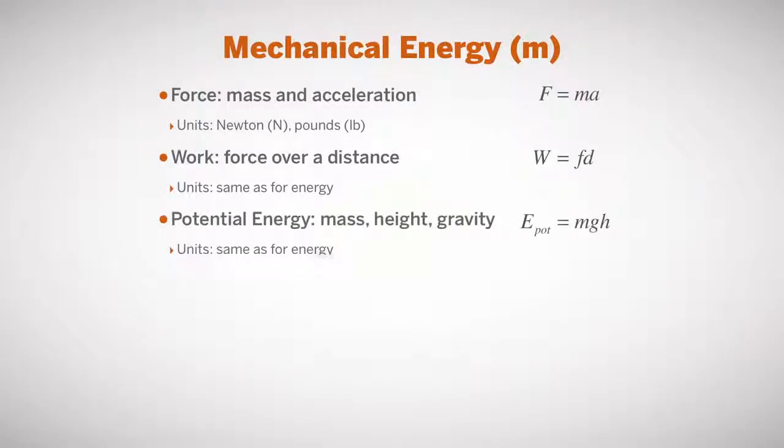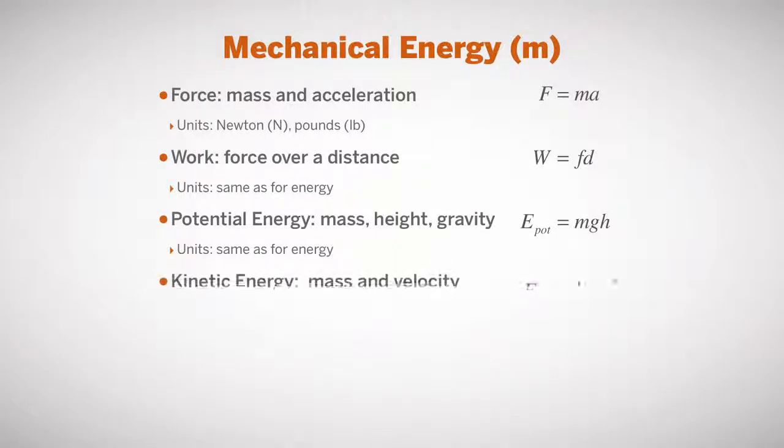There's also potential energy, which is that ball I was holding up. It has its mass, a gravitational potential, and a height above the ground. That's its potential for motion. So potential energy is a form of mechanical energy because it's a form of prospective motion. It's motion that's about to happen. Then once it's moving, it has kinetic energy, and that's the mass of the object that's moving times its velocity squared divided by 2. So we go from the potential energy up high to the kinetic energy as it's moving. And these are all describing forms of mechanical energy.